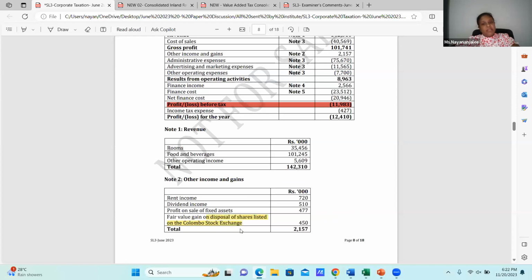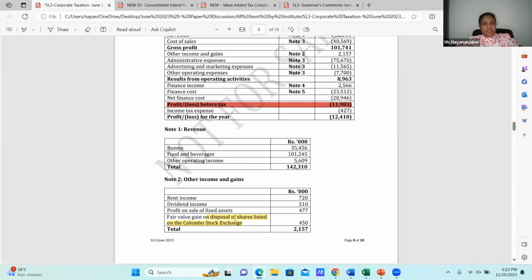I'm taking disposal of shares listed on the Colombo Stock Exchange. The realization has taken place. Then it's 450. Then this is not part now, it's in my profit before tax. This is not part of my business income. I need to remove this from my business income and I need to take this under investment income, since this is a realization gain, but it is exempted.